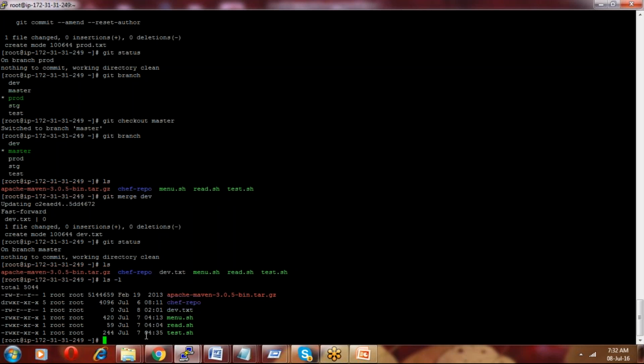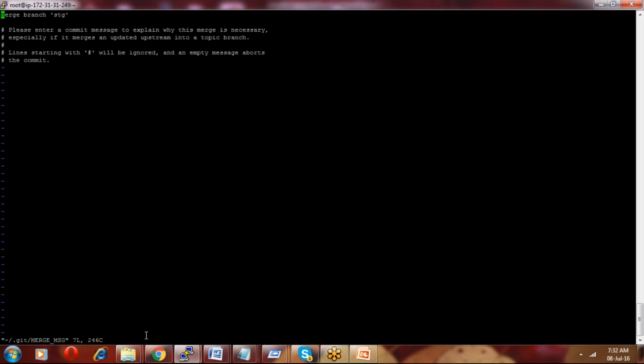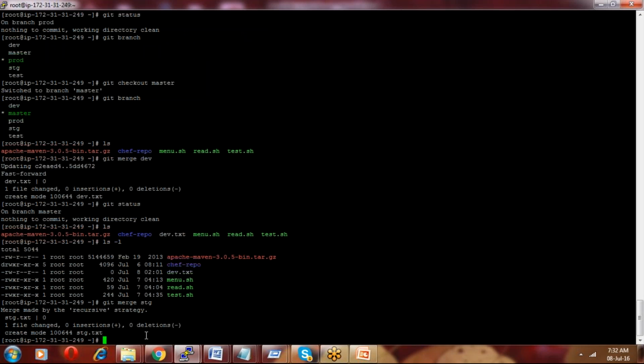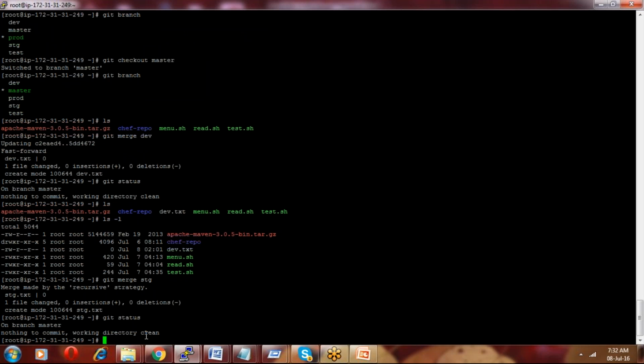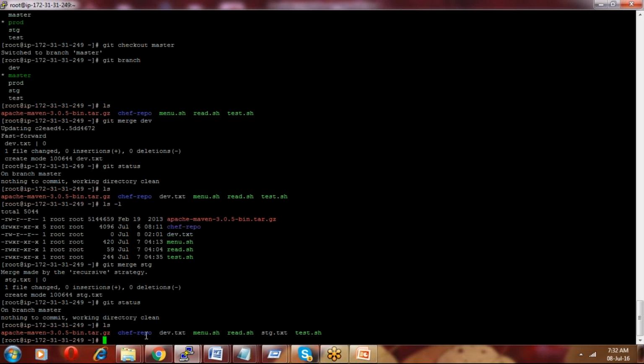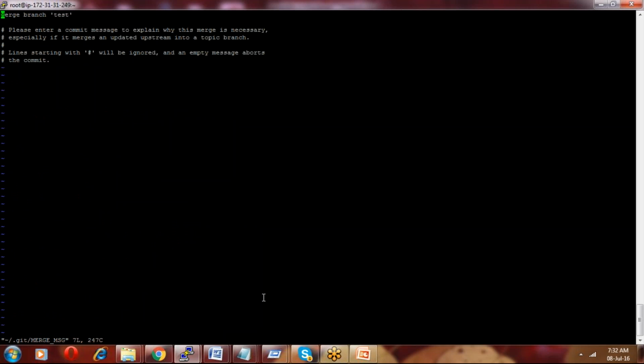Again the same thing, I will merge another branch: git merge stage. It is asking for a comment, so we'll add a commit message. Git status, everything is clean, and if I say ls, stage.txt also came. So I merged dev.txt, I merged stage.txt. Now I'll merge test. You have to give a commit message.